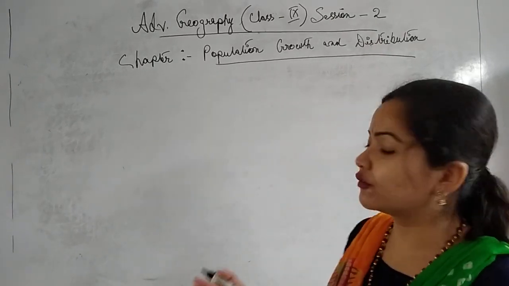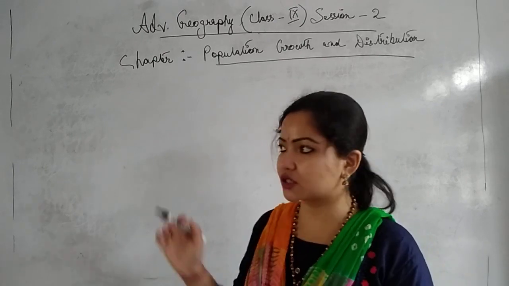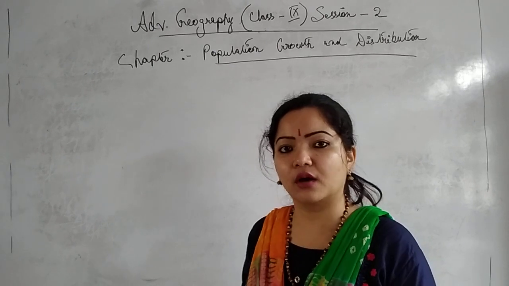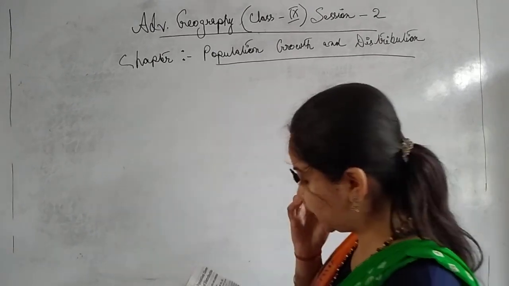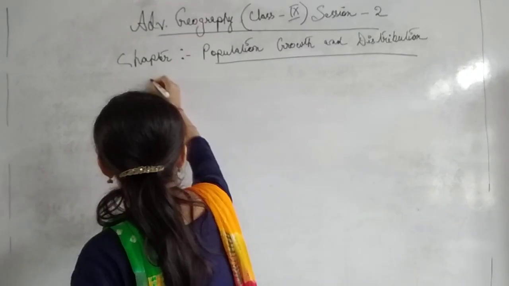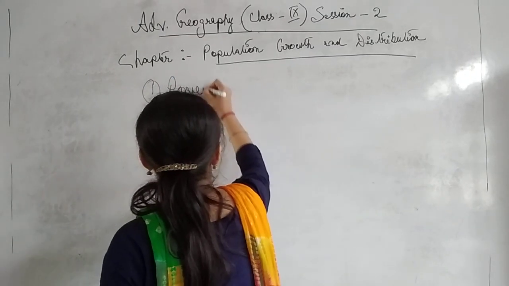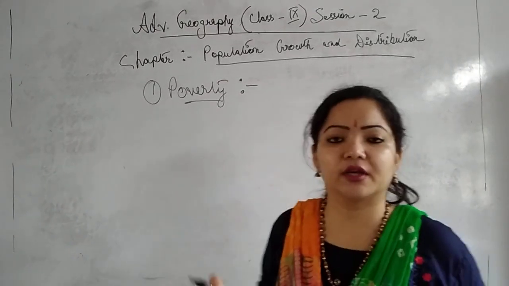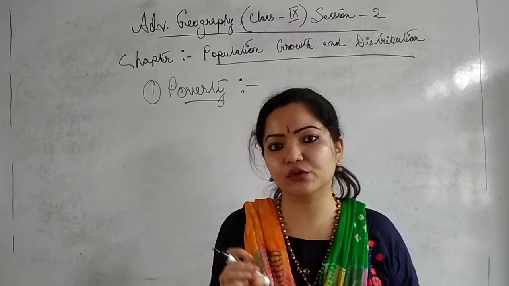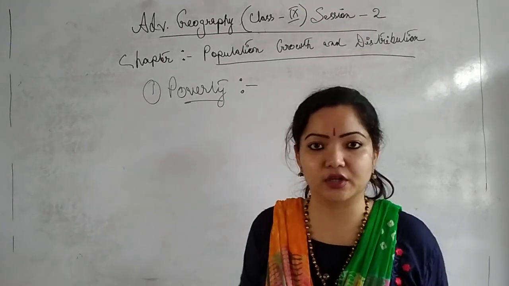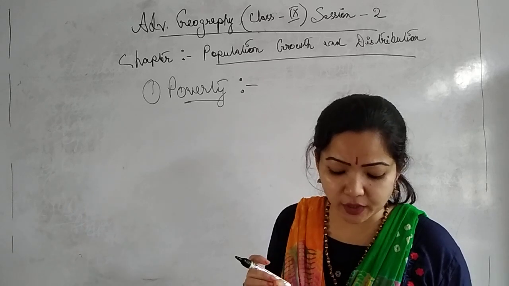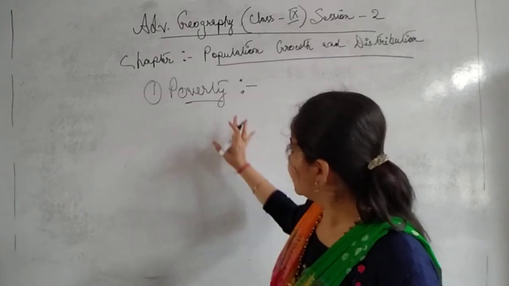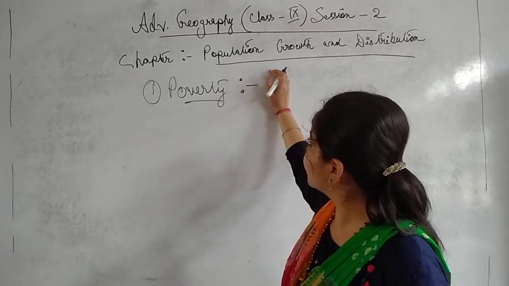Okay, so there are lots of causes of population growth. First of all, we will discuss the causes which are responsible for the growth of population. Is it clear? So first of all, number one is poverty. Poverty is one of the main root causes of the growth of population. Why? Poor people often prefer to have many children. This is one of the leading causes of population growth.